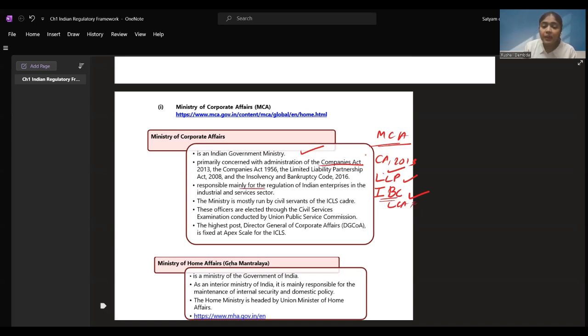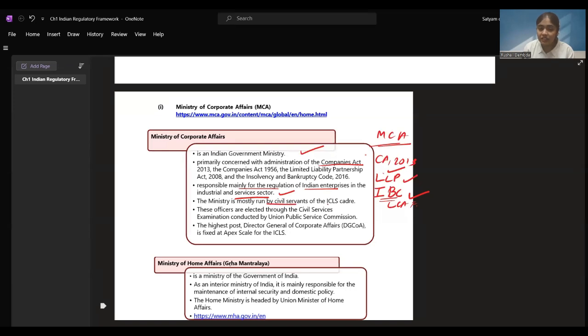It is responsible mainly for regulation of Indian enterprises, industries, and service sectors. All the Indian organizations, also the foreign companies are under this. So, all the enterprises registered in India under the Companies Act, under the LLP Act, and under the Insolvency and Bankruptcy Code, what all proceedings are there, all these are dealt by Ministry of Corporate Affairs.